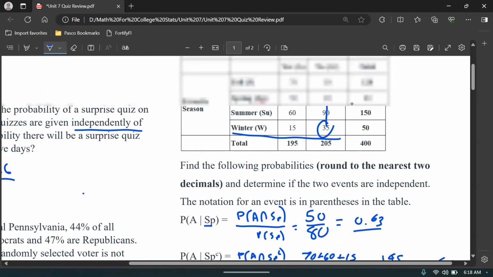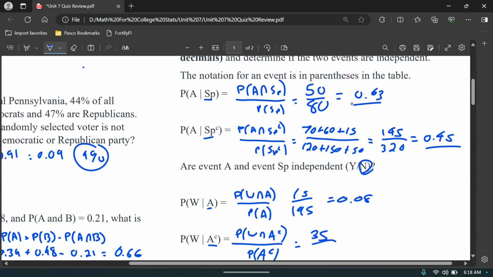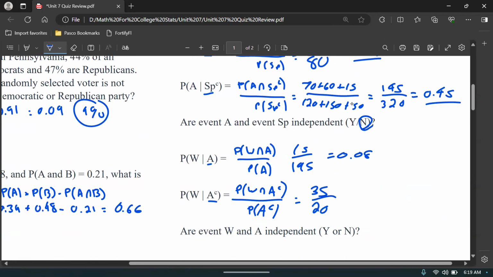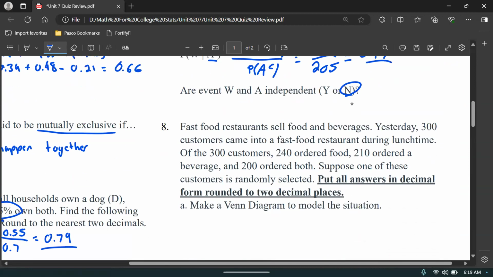Out of the total of no allergies, so if you see the total for no allergies is 205. So 35 out of 205 is 0.17. And again, these are not equal, so therefore they are not independent.